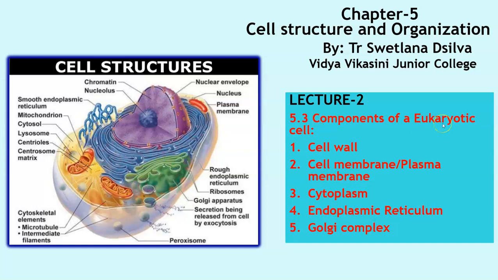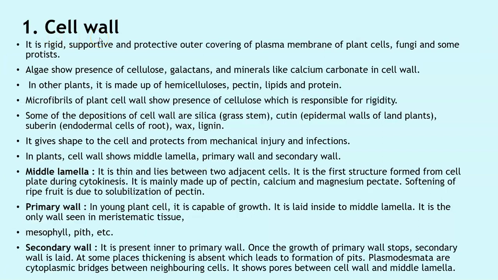Hello students, I am teacher Svetlana and in today's lecture we will learn about the components of a eukaryotic cell: cell wall, cell membrane or the plasma membrane, cytoplasm, endoplasmic reticulum and the Golgi complex, which is covered in the chapter cell structure and organization. So let's begin. The first component is the cell wall.